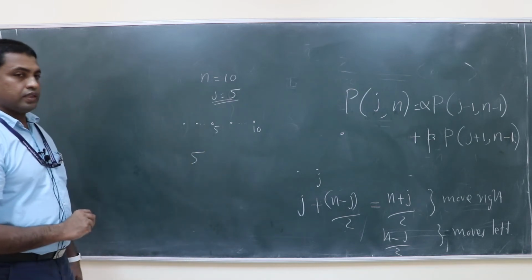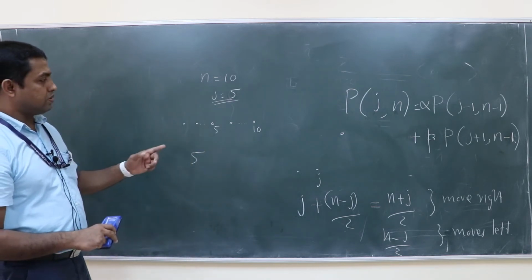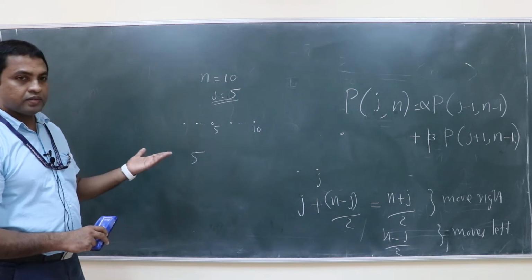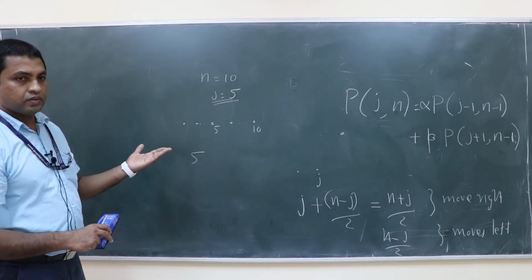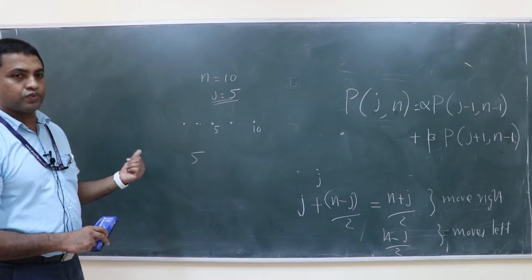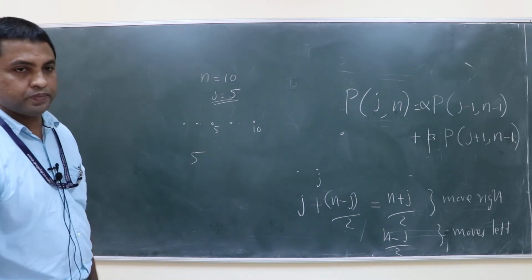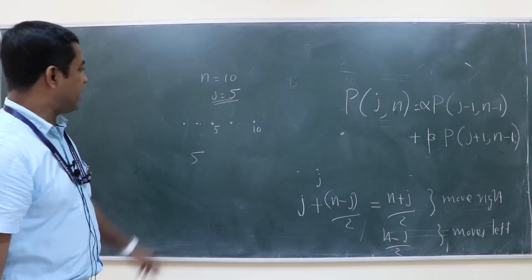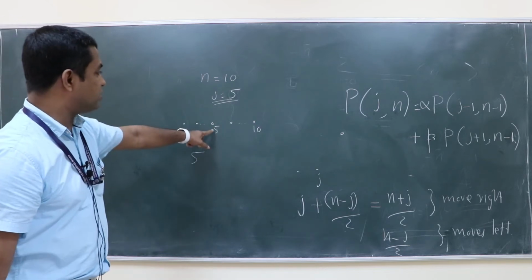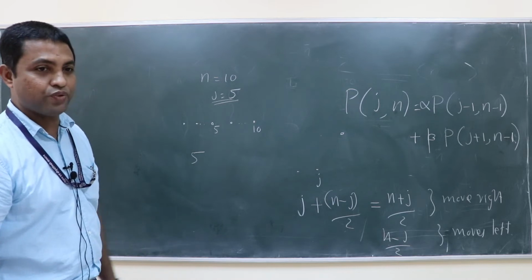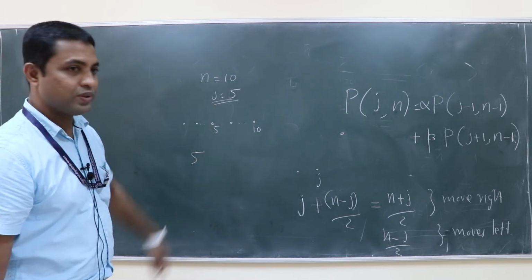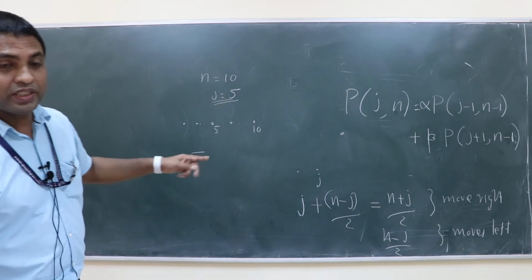Then how many steps remain? 5 more steps. How can we reach that point with 5 more steps? You cannot do it. So that is not possible.